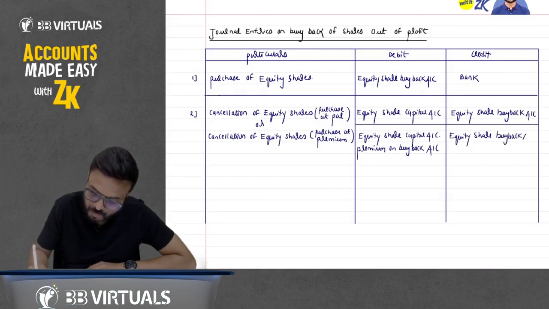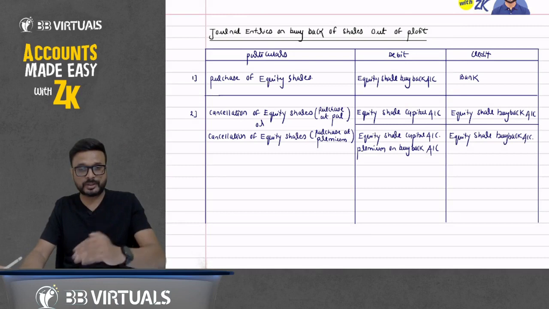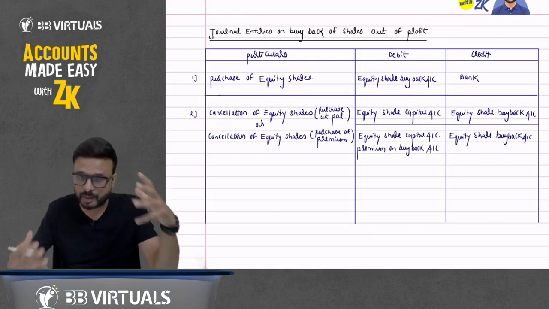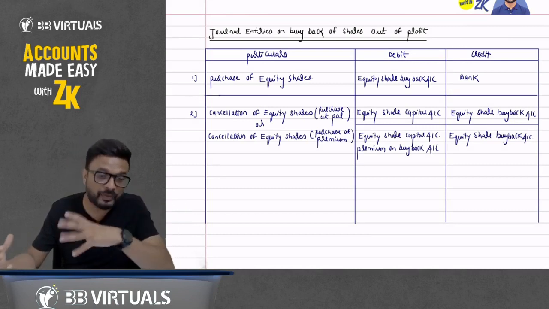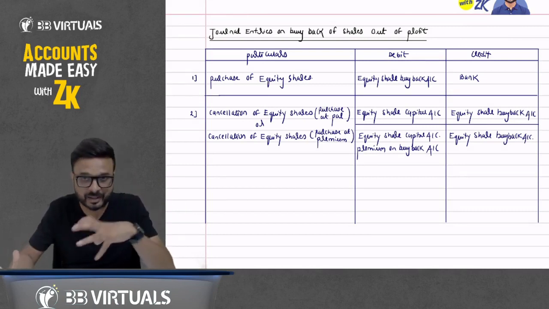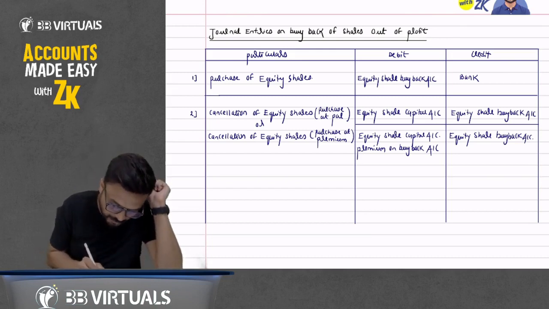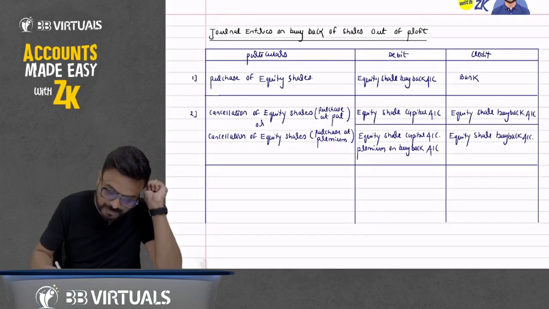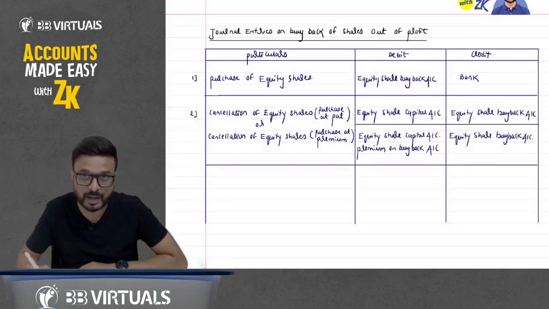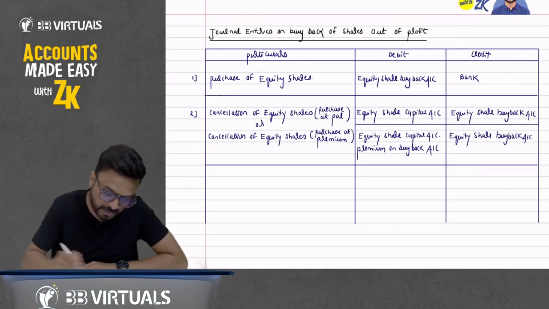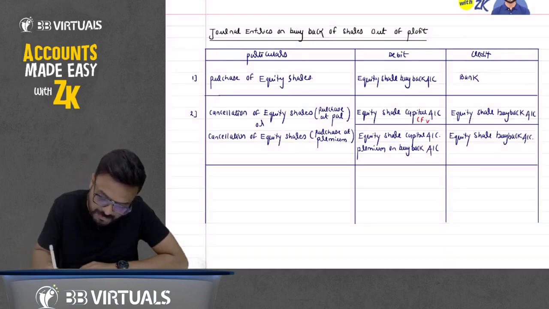buyback account. You don't have to worry about it, because when you solve the question in the next session, tomorrow, we'll start the question on it. All these points will connect, because we have figures in the question. But understand this point here, beta. What happened here? First you have purchased the shares, equity share buyback account debit to bank account, and then you have cancelled it. When you cancel it, capital will be decreased, so equity share capital account will be debited. Remember one thing, whenever you debit, it should be debited with face value only.